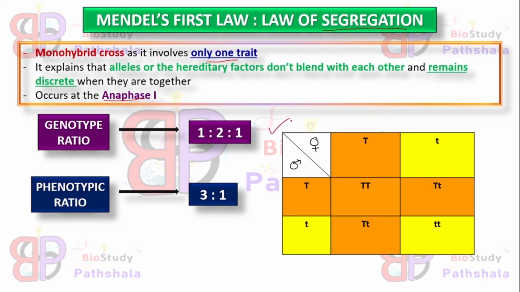This is the Punnett square for the first law. You can see two alleles. Here the characteristic is height, and height may be either tall or dwarf.